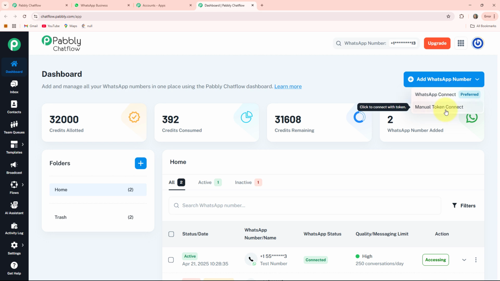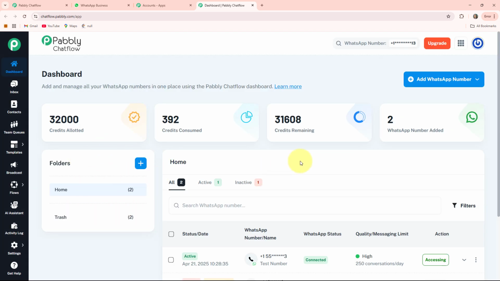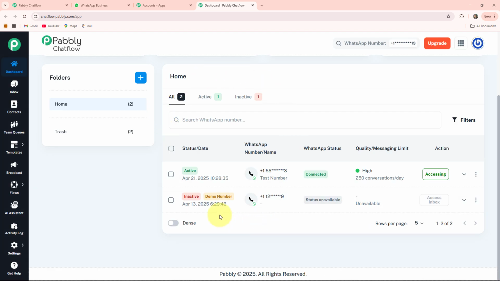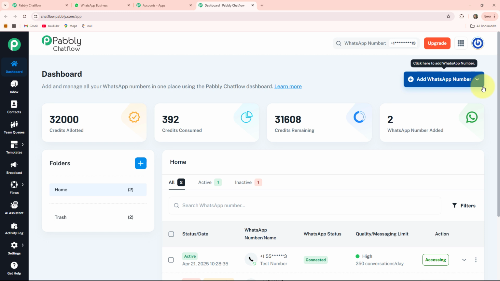The second one is the Manual Token Connect. When you click on this, you can see it will ask you for the Meta access token that you can generate from your Facebook Meta developer account. Here you can also add multiple folders, and in this home section you can see the status of the WhatsApp numbers that are added to your Pabbly Chatflow account. If you want a detailed video on how to add a WhatsApp number into your Pabbly Chatflow account, then we have already created a separate video for it. I'll provide the link of the video in the description box.